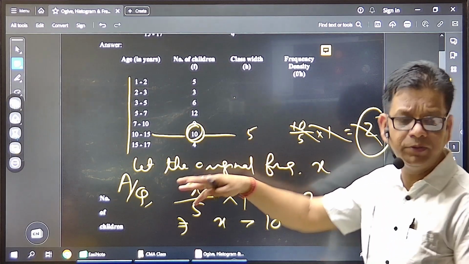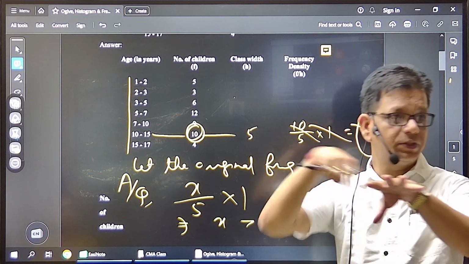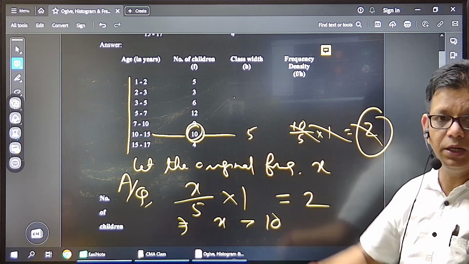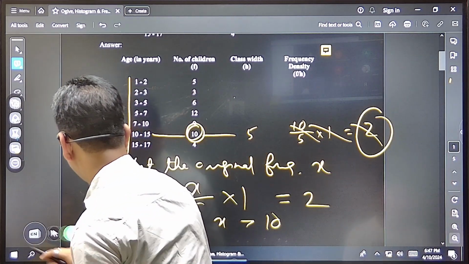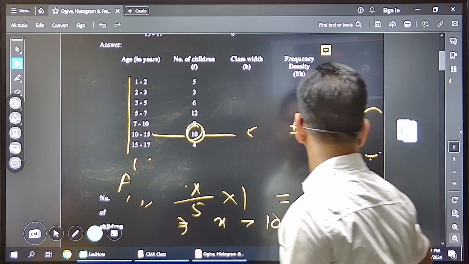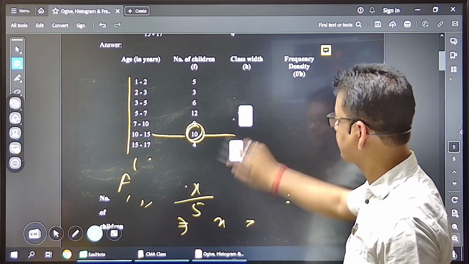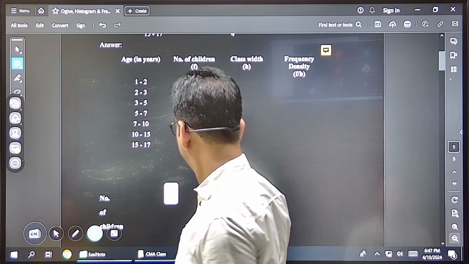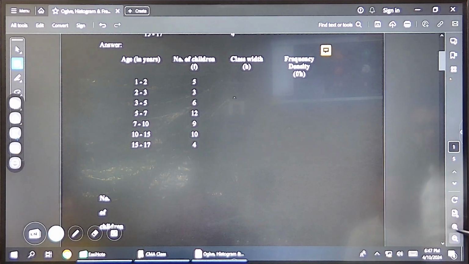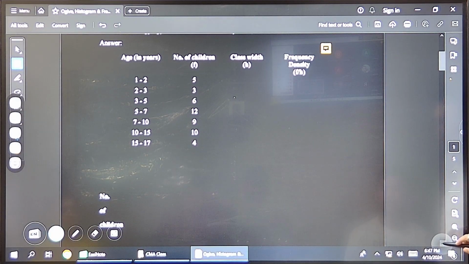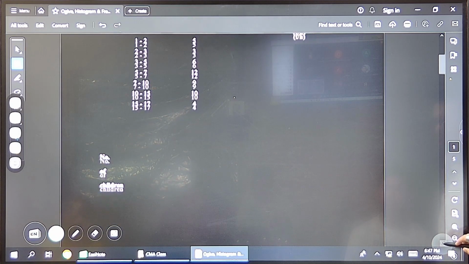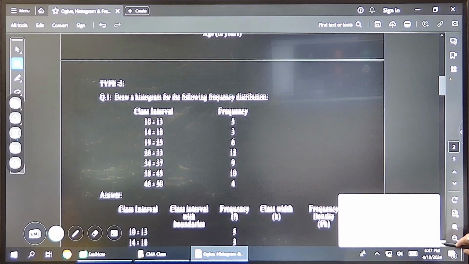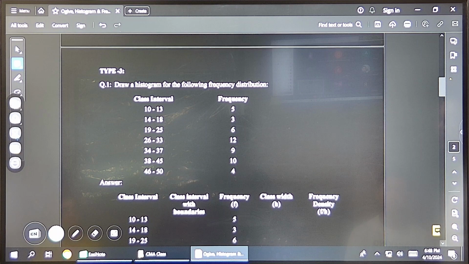I'm not putting more stress on construction because it will not come. Construction will not come. Questions come like this from the chart or from the table. So it was the original thing. Let me just show it once. So this question you have completed. I won't explain it more, I just show it once.